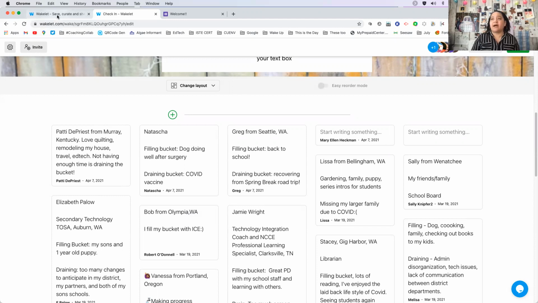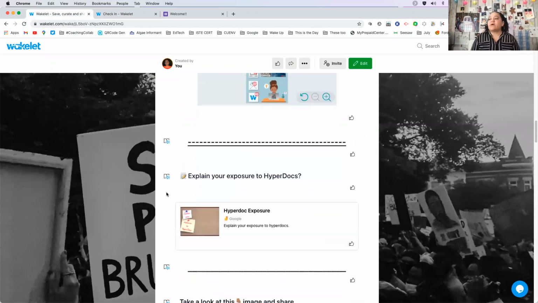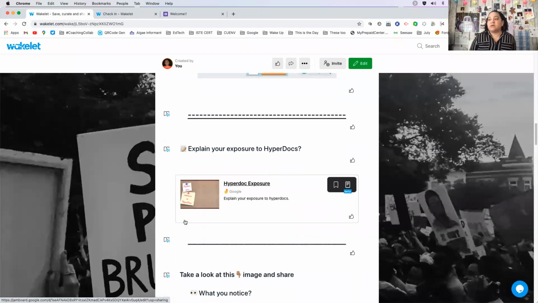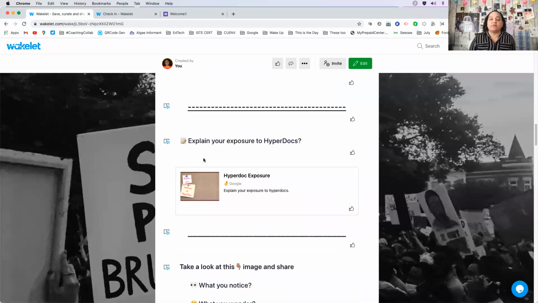So I'm going to go ahead and come back to the Wakelet as we go through this interactive presentation. If you go back to your Wakelet after you finished filling out who's in this space, remember it moves in a linear fashion. So if you scroll up, we're going to come to this first part where if you would go ahead and explain your exposure to HyperDocs.